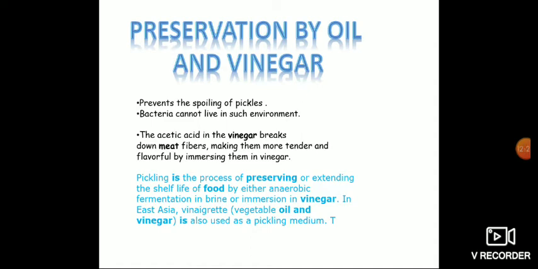For example, if the meat is too hard, ரொம்ப முத்தி போன கோழி முத்தி போன ஆடா இருந்ததுன்னா அதோட கறி வாங்கிட்டு வந்து வினிகரை வச்சோம் அப்படின்னா it makes it very soft and tender. Pickling is the process of preserving or extending the shelf life of food by either anaerobic fermentation in brine or immersion in vinegar. So some foods and vegetables are immersed in vinegar to preserve them. It is called pickling. In East Asia, vinaigrette, vegetable oil and vinegar, is also used as a pickling medium.